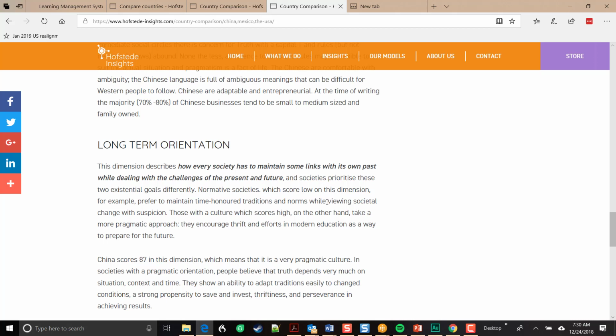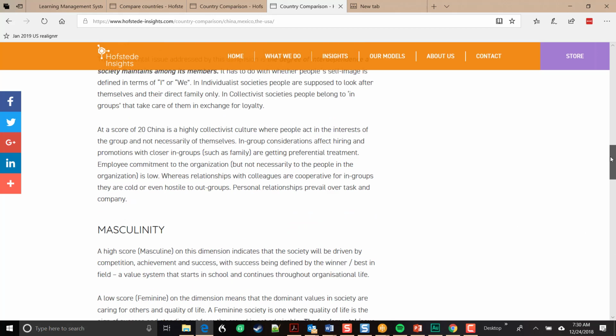So let's go back down and look at what long-term orientation means and how that might affect our project. Long-term orientation really is talking about how countries with low long-term orientation want to do things the way they've always done things, whereas countries with relatively high long-term orientation are more likely to embrace change. So let's look at how our chart shakes out.